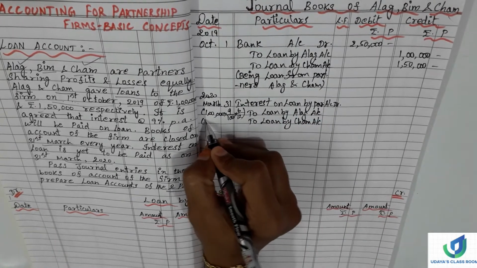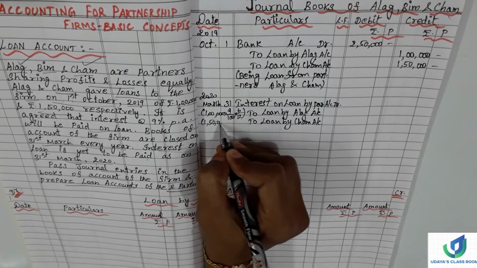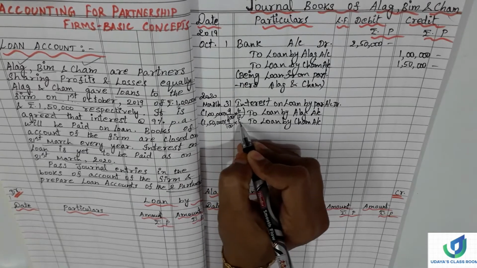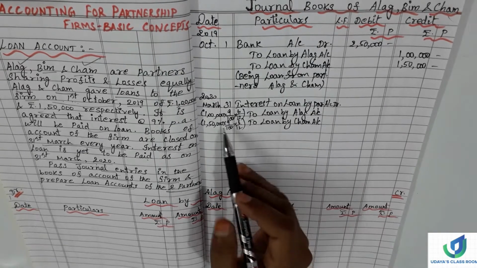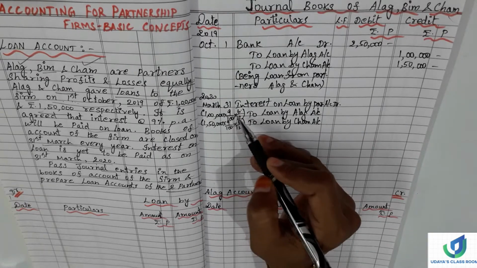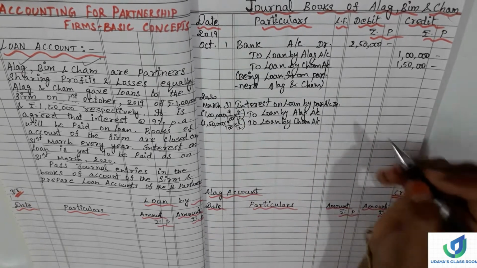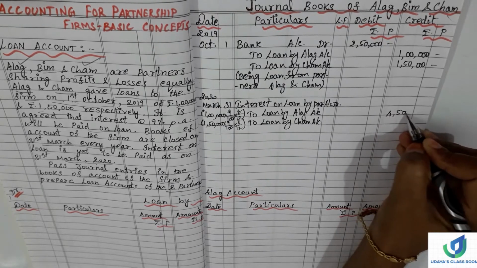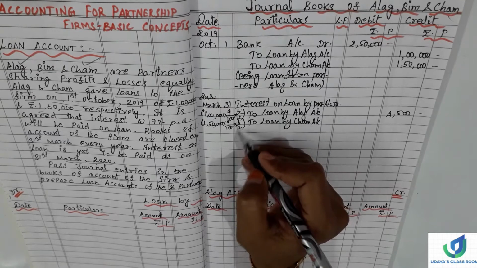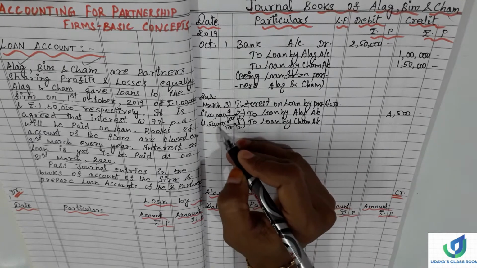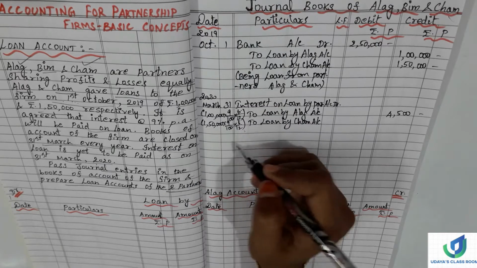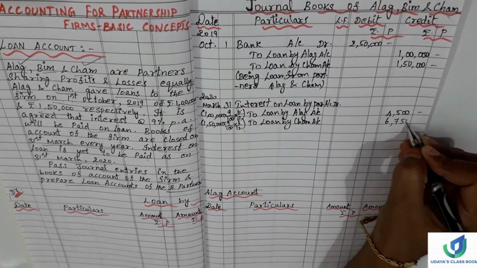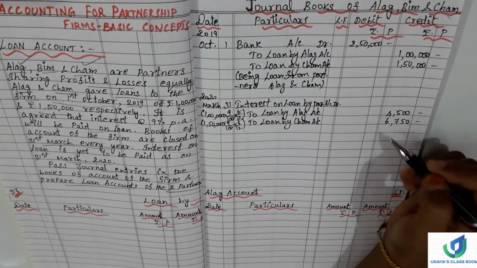Same way, 1,50,000 for Sham at 9% interest. Here also 6 by 12. If you calculate, you will get the interest amount 4,500. And here also 6, 2, 0, 0 cancel, so 5. You will get 6,750. So this is the interest amount.